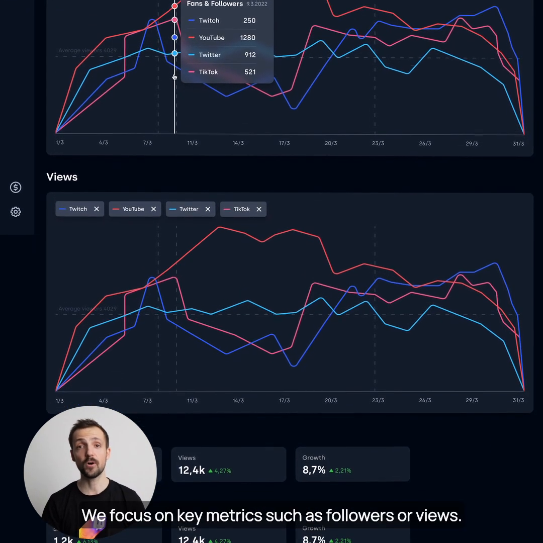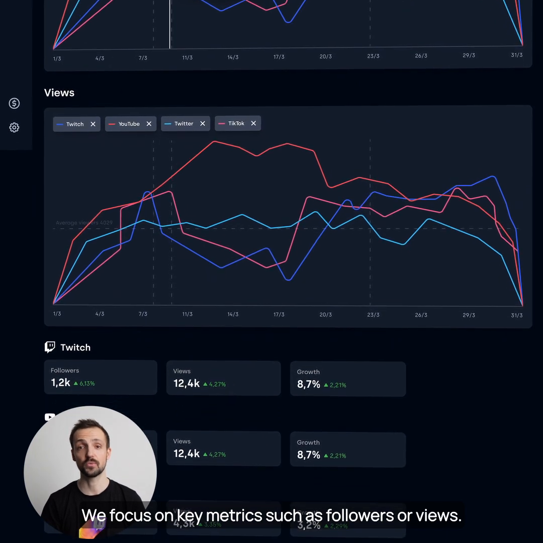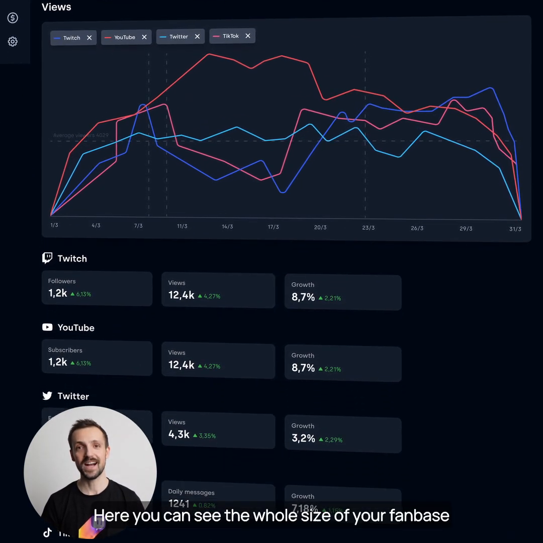Finally, one dashboard where you can track Twitch, YouTube, Twitter, Discord, and all your platforms in one place. We focus on key metrics such as followers or views. Here, you can see the whole size of your fanbase and understand your portfolio.